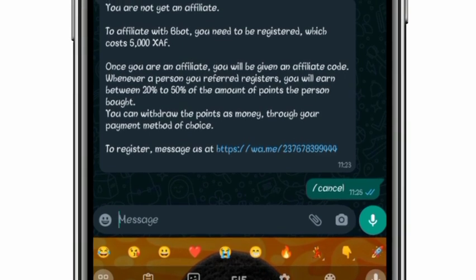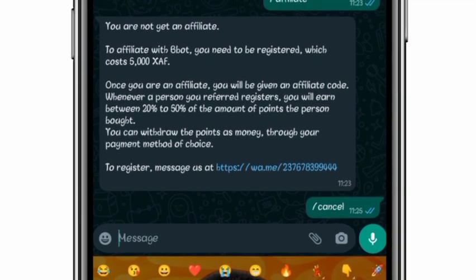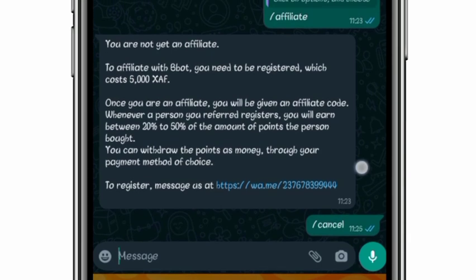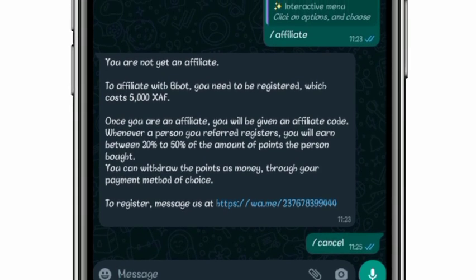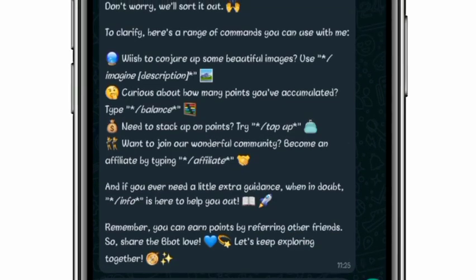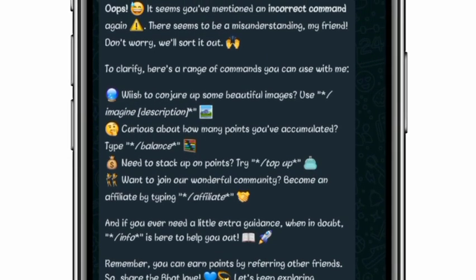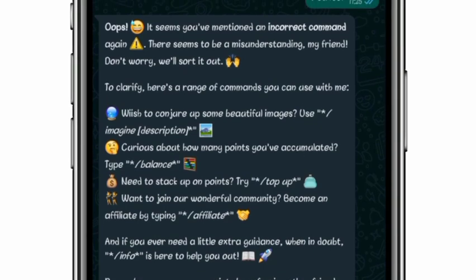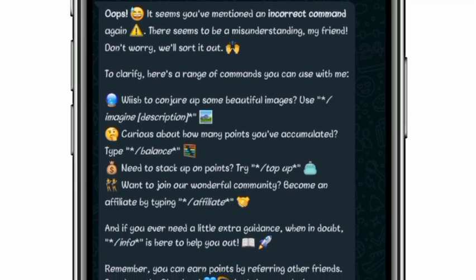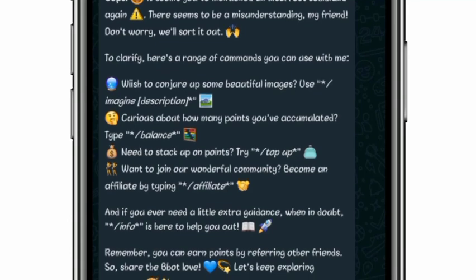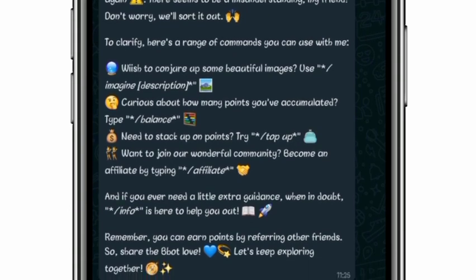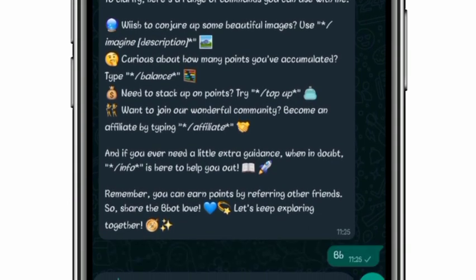So let's wait while the Bbot responds to our command. Oops, it seems to have mentioned an incorrect command again. There seems to be a misunderstanding. My friend, don't worry, we will sort it out. So let's just continue with BB.